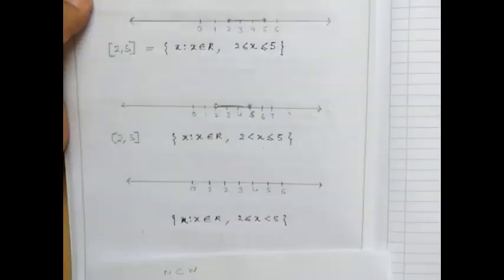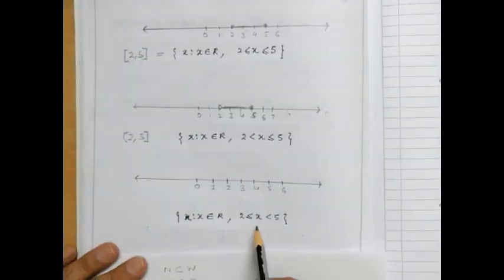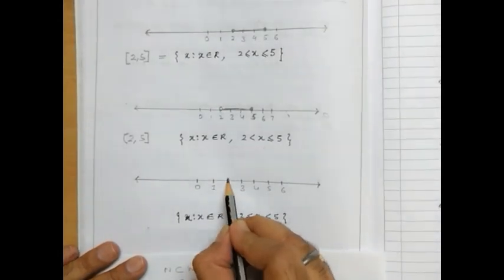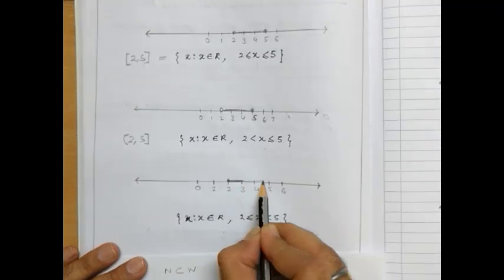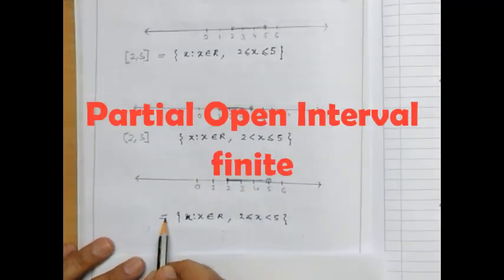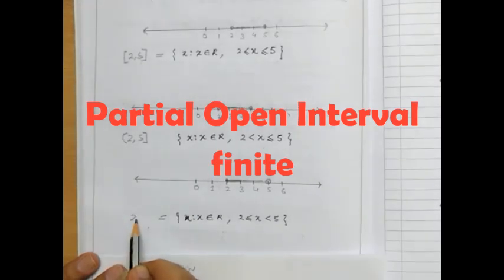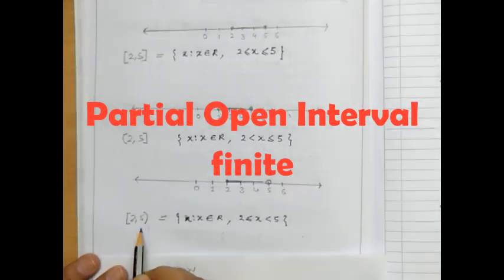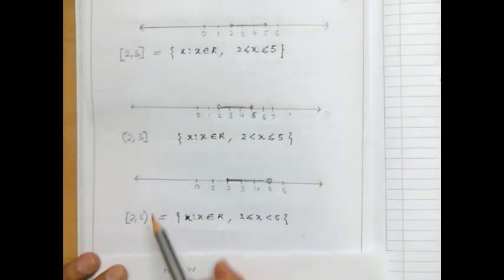And in the next one, 2 is included and 5 is not included. So this is again written with 2 and 5, closed from this side and open from this side. I hope this is clear. So these are the four ways.